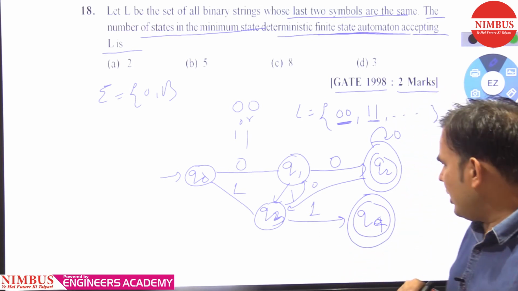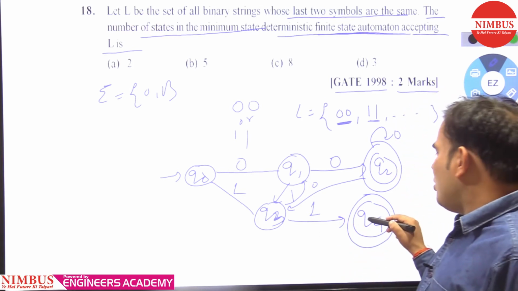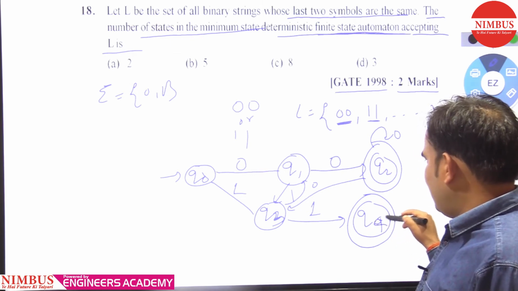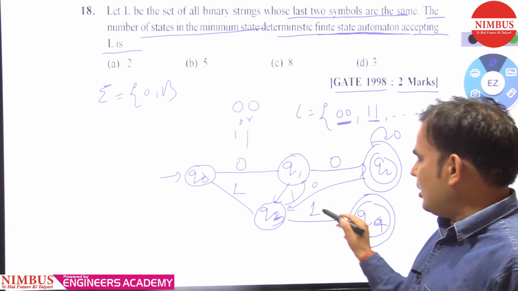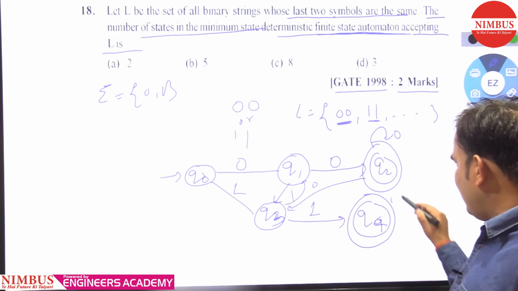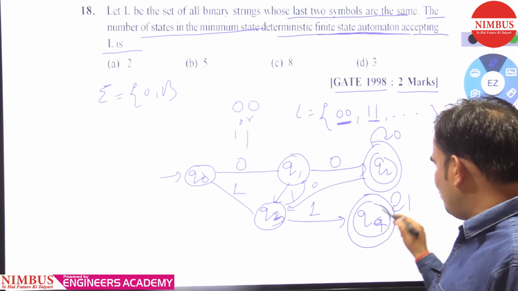On Q4 we need to keep the last 2 symbols the same, so we give Q4 a movement here.